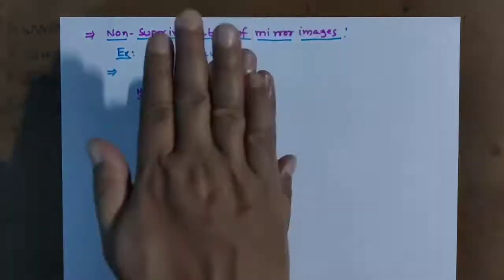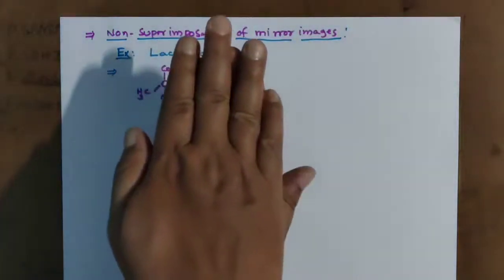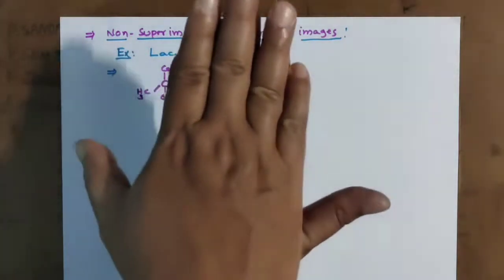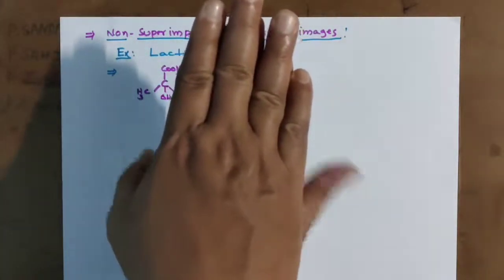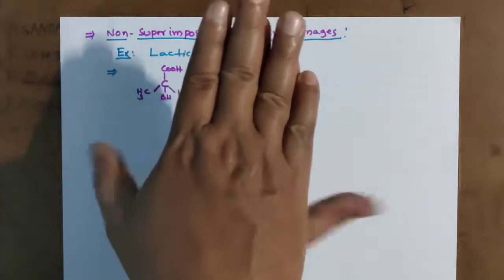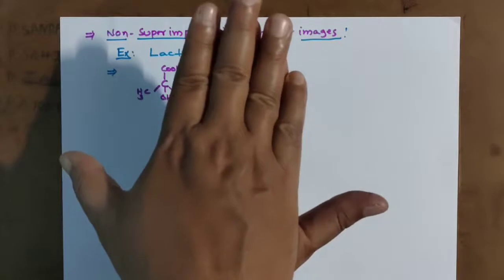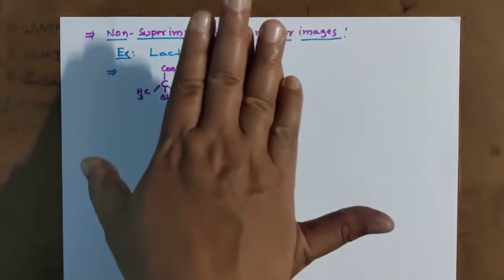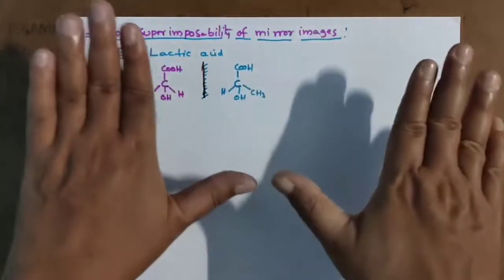See, I am placing like this. These two fingers do not coincide. This we are calling non-superimposability.